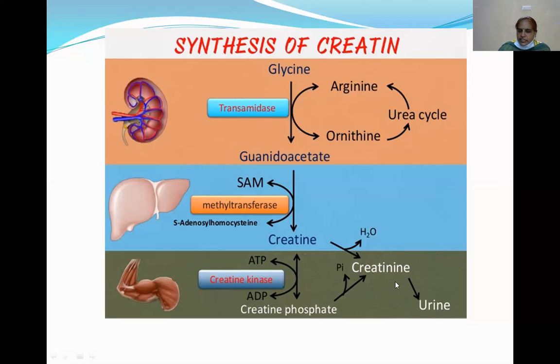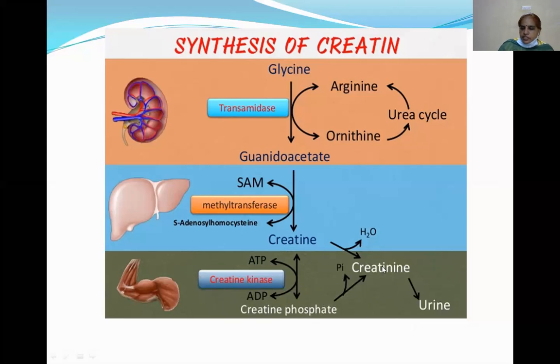That means creatinine is an anhydrous form of creatine. So if a viva asks what is creatinine, then you have to give the answer: anhydrous form of the creatine. Anhydrous means removal of a water molecule. So creatinine is an anhydrous form of creatine, formed from the cyclization reactions of creatine or creatine phosphate.